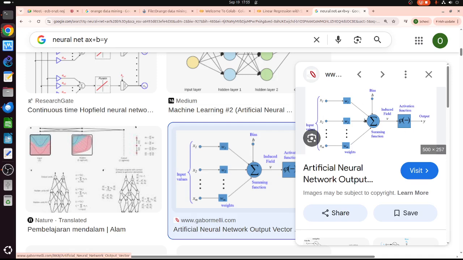So basically, if it is linear, it's x1 w1 plus x2 w2 plus x3 w3 plus x4 w4 plus b as the output. But then the output is filtered by this activation function. What kind of filter can we put here? There are a lot of filters here.